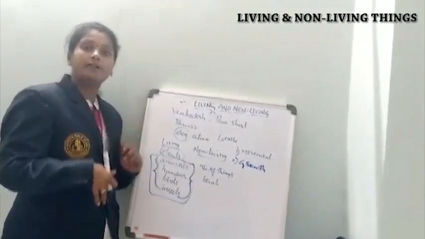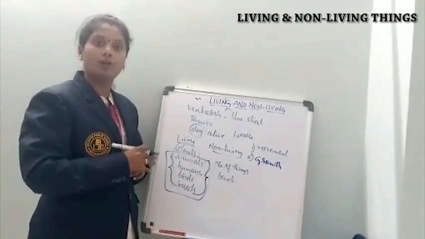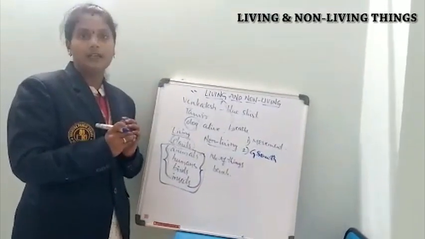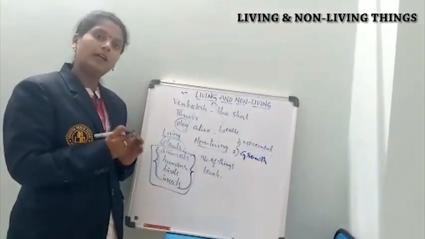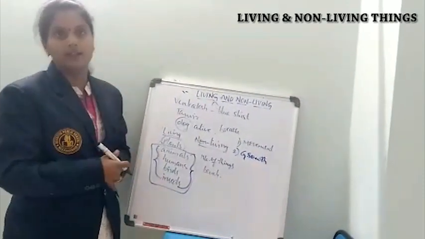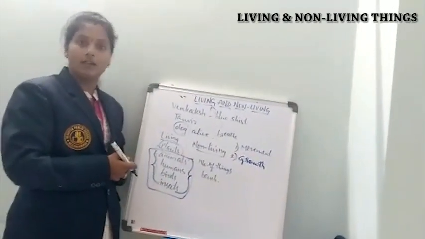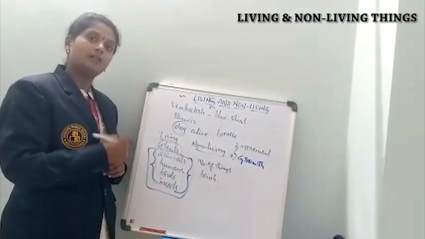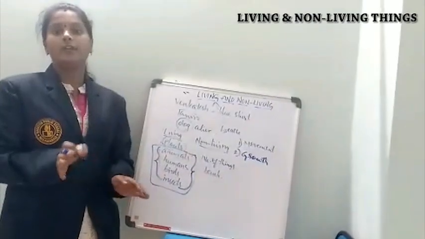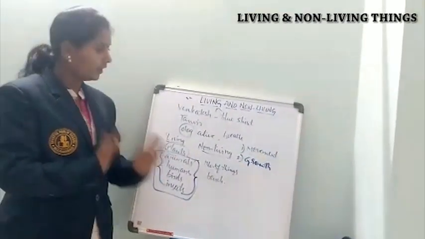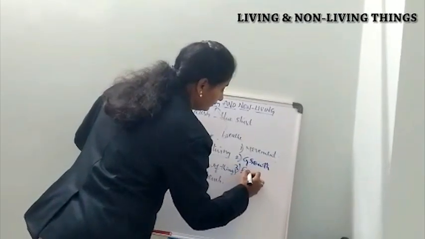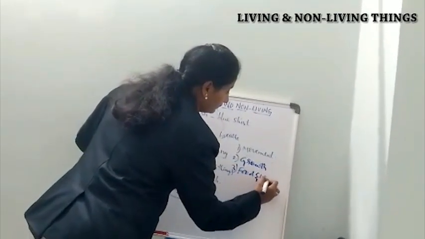But in our body we have some parts which will grow continuously throughout our life. For example, hair and nails. Until we cut the nails and until we cut our hair, they will keep growing continuously. This growth is called continuous growth. Those are the two parts which grow in our body continuously. But non-living things will not show any growth. Now coming to the third one, food and water.